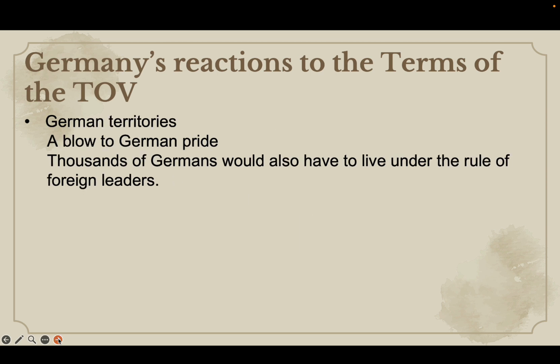The loss of German territories was, of course, a huge blow to German pride because now you have thousands of Germans who would be living under the rule of foreign leaders who may not treat its people very well.